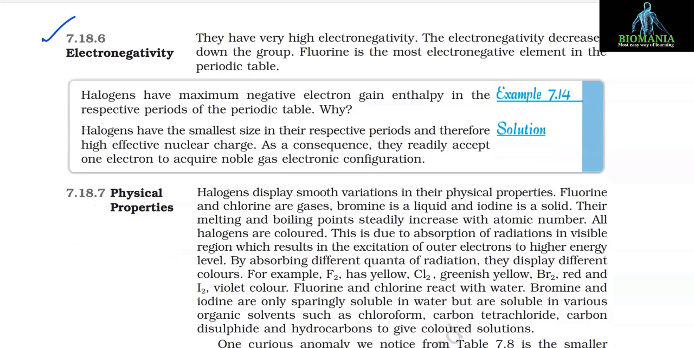7.18.6 Electronegativity. They have very high electronegativity. The electronegativity decreases down the group. Fluorine is the most electronegative element in the periodic table.